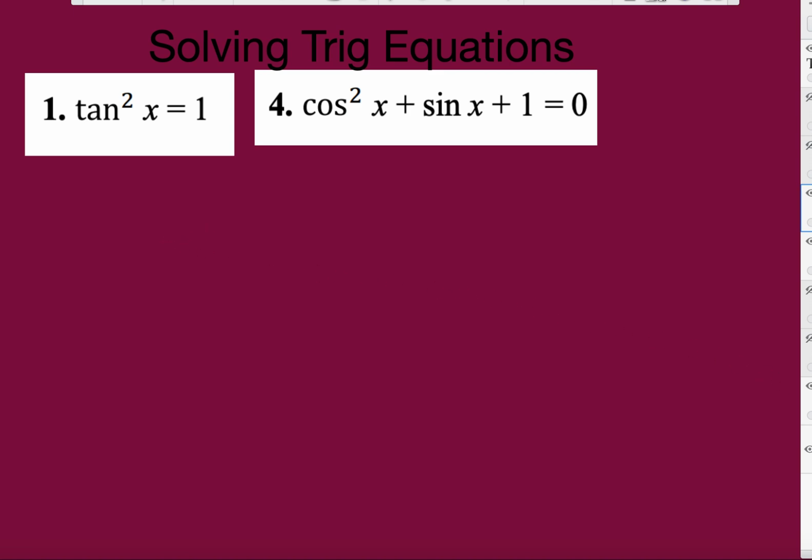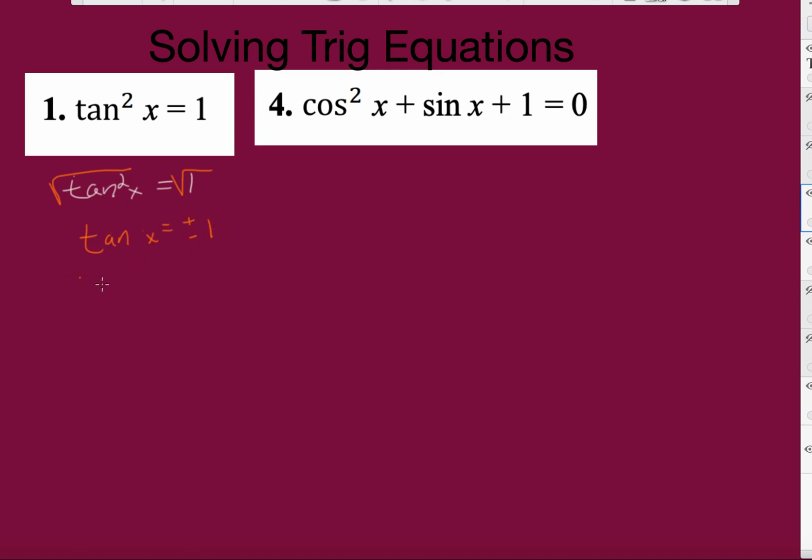So we take a look here, and it says tangent squared equals 1. So if I take the square root of both sides, I'll write it out. Tan squared x equals 1. I then take the square root of both sides, and I get the tangent of x is equal to positive or negative 1.